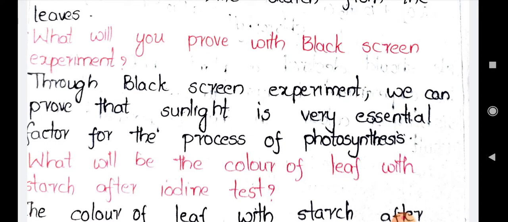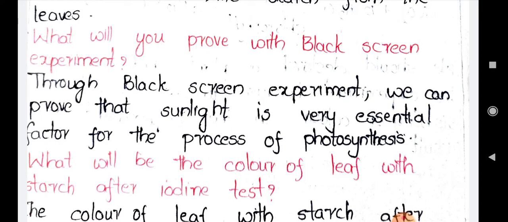The black screen experiment means, here we will take a plant and a black paper, and cover the leaf of the plant with the black paper. If you keep it under the sunlight, wherever the black paper is, the sunlight won't fall, and there is no photosynthesis occurring.